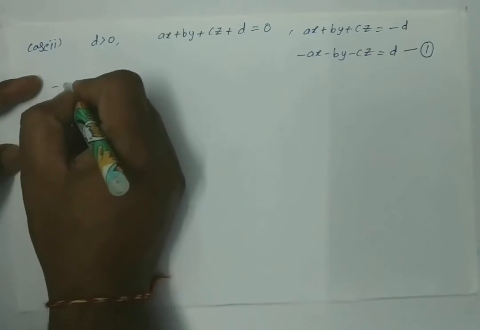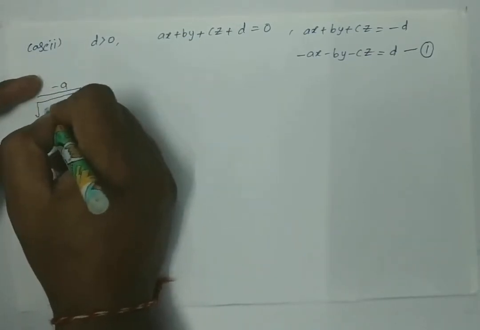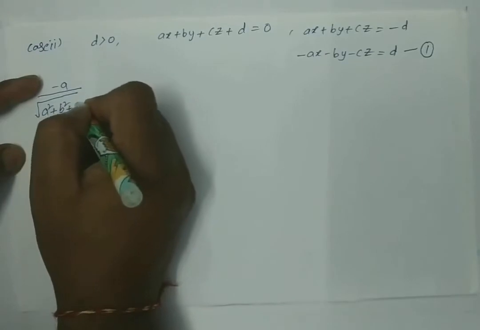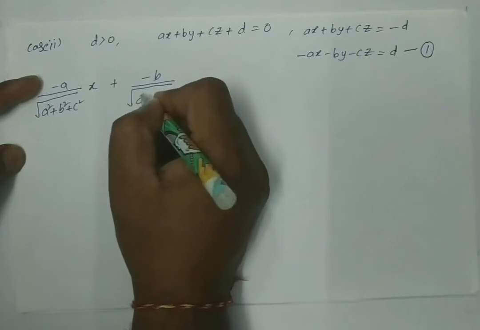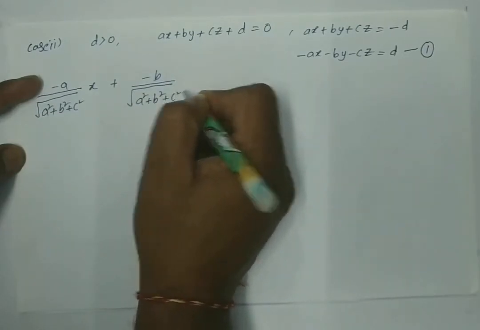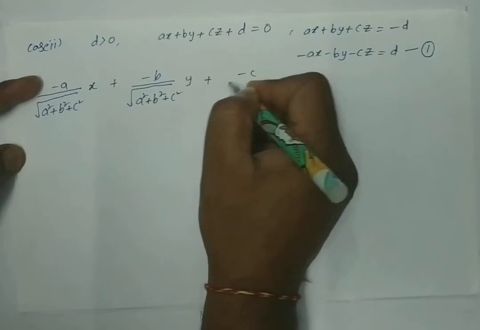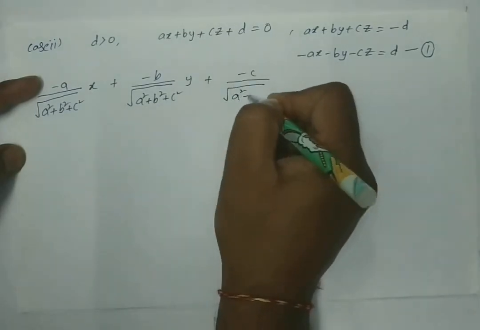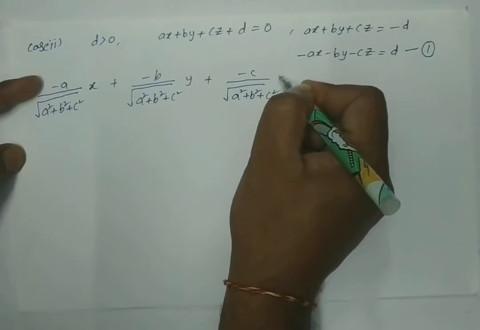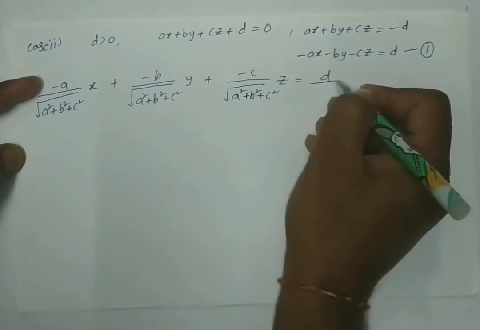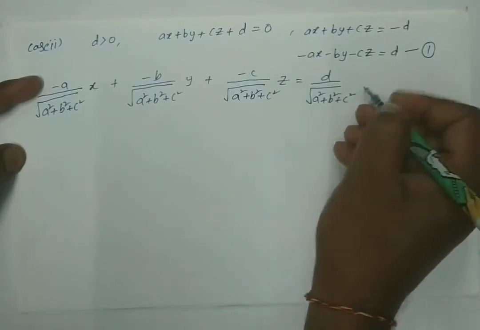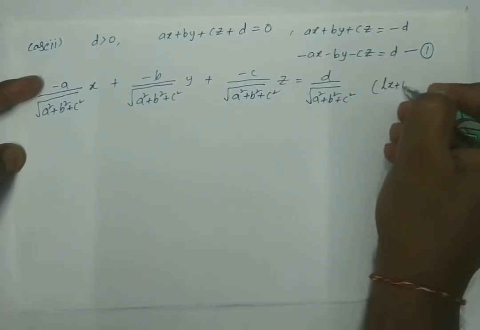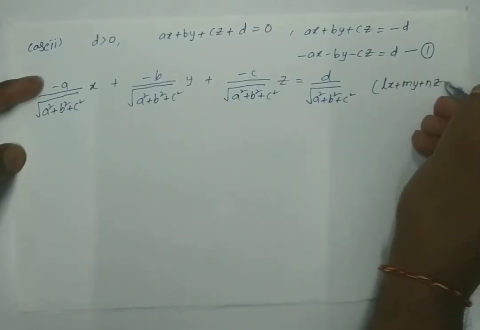So equation 1 becomes minus a by under root of a square plus b square plus c square into x plus minus b by under root of a square plus b square plus c square into y plus minus c by under root of a square plus b square plus c square into z is equal to d by under root of a square plus b square plus c square, which is in the form of lx plus my plus nz is equal to p.